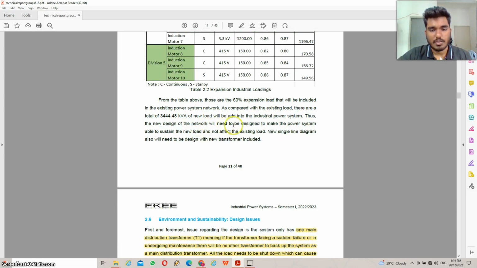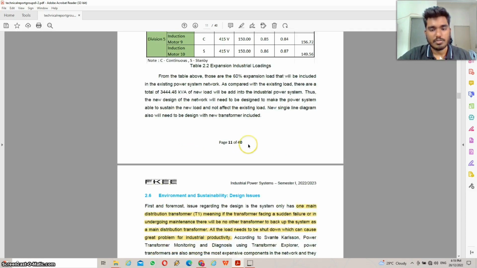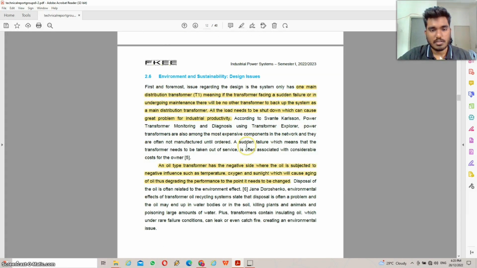So the new design of the network will need to be designed to make the power system able to sustain the new load and not affect the existing load. That means we need to create the new line diagram with the new transformer included. And then there will be environmental and sustainability issues, design issues.